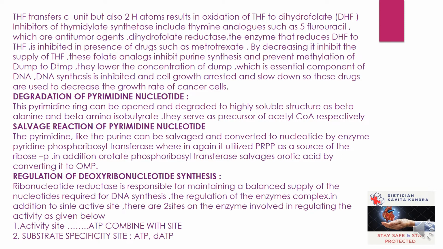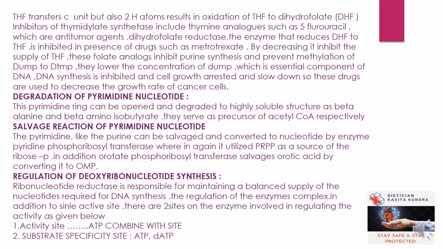By decreasing THF, it inhibits its supply, and these folate analogues inhibit purine synthesis and prevent methylation of dUMP to dTMP. They lower the concentration of dTMP, which is an essential component of DNA. DNA synthesis is inhibited and cell growth is arrested and slowed down. So these drugs are used to decrease the growth rate of cancer cells.